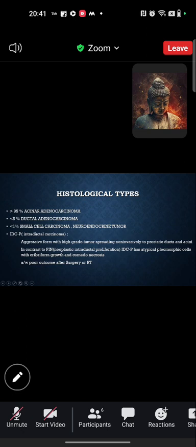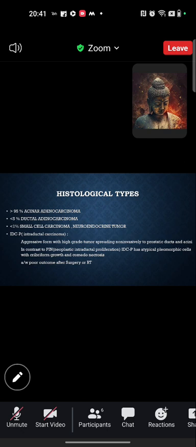So, histological types: most commonly, in more than 95%, acinar adenocarcinoma is common. In less than 5%, it is ductal adenocarcinoma. In less than 1%, other histological subtypes like neuroendocrine tumor or small cell carcinomas are there.